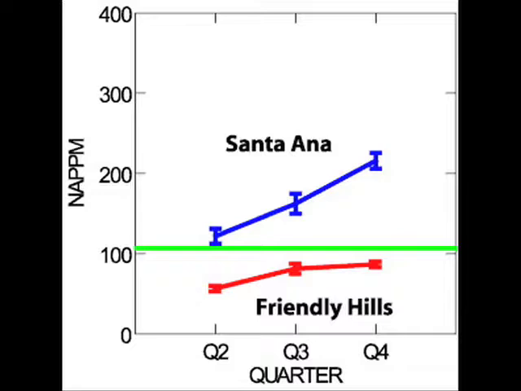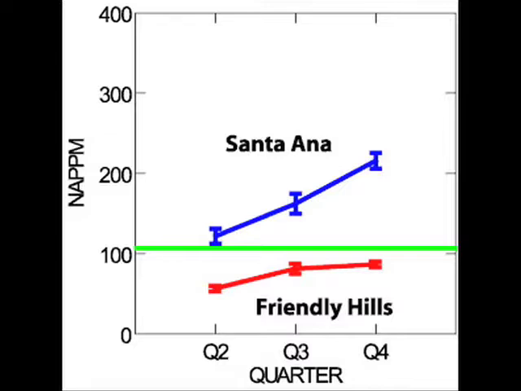This graph of soil sodium levels in parts per million illustrates the accumulation of sodium at each location. The differences in rate of accumulation and initial sodium content of the soil is directly related to sodium content of the irrigation water. Remember, rapid blight has never been observed at Friendly Hills, where soil sodium levels never exceed 110 parts per million. Santa Ana, on the other hand, always has sodium above levels of 110 parts per million and has a long history of rapid blight.